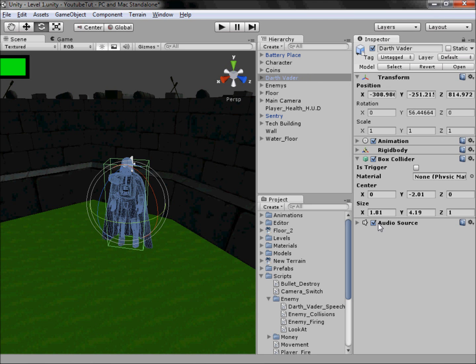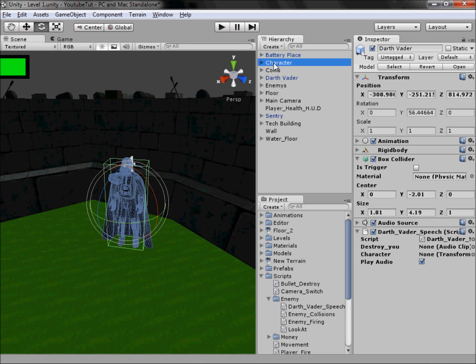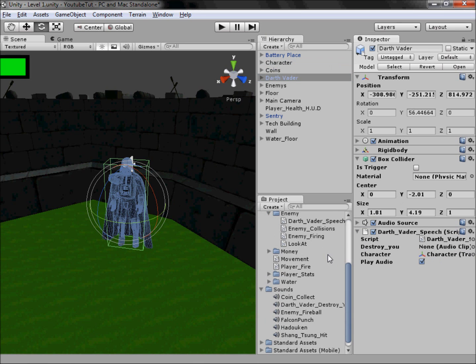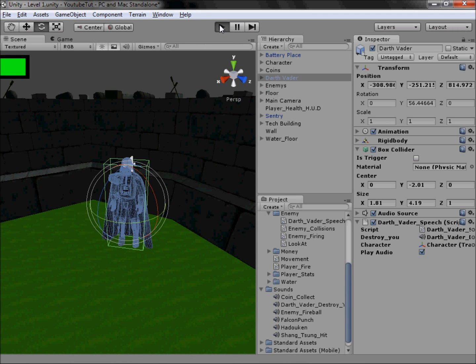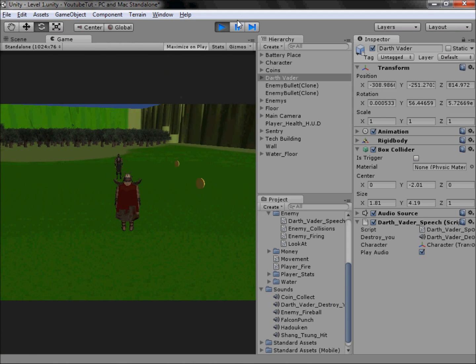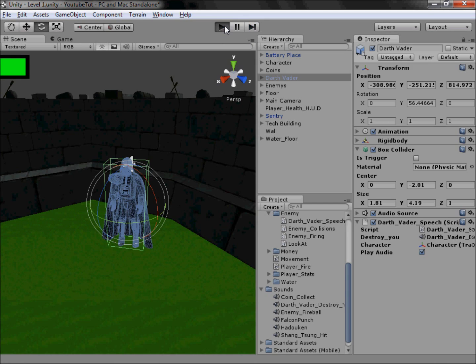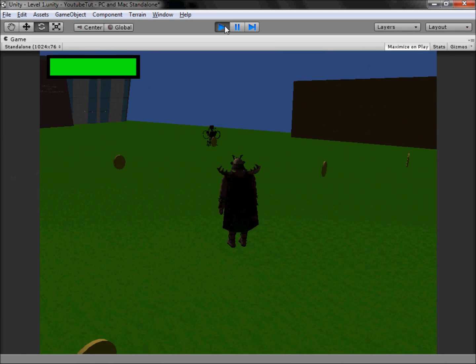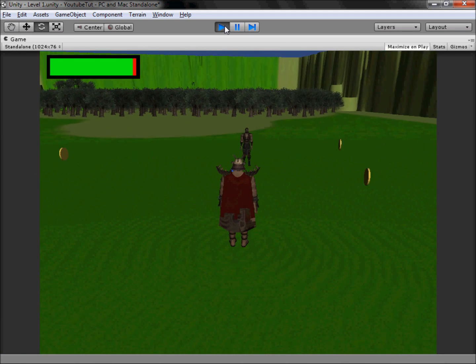So let's test it. Drag our script on, there we go, and drag our character on it, and then we will drag the destroy you sound effect. There we go, let's test it. First we're going to shoot this guy because he's going to keep going, maximize, just so we get the full experience. Where is he? Go away.